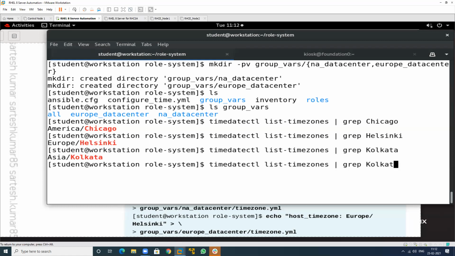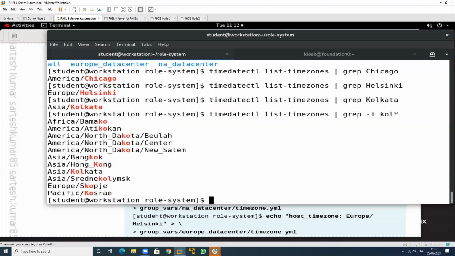If you don't know what this is, just type -i and just KOL. Just type a star. It will automatically capture all the values: Bangkok, this one, Kolkata, all the values which contain KO. From KO it will take. If you don't know what my time zone is, just type the starting keyword to search. The i means ignore case sensitivity. If the K is in capital or small letter, no issue.